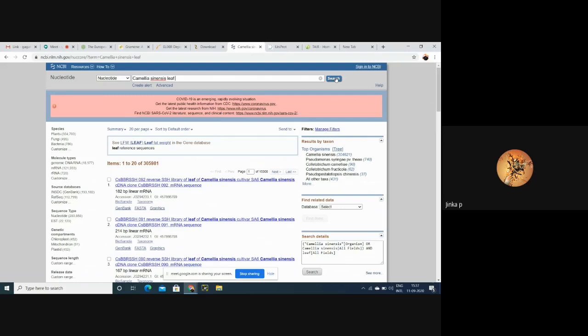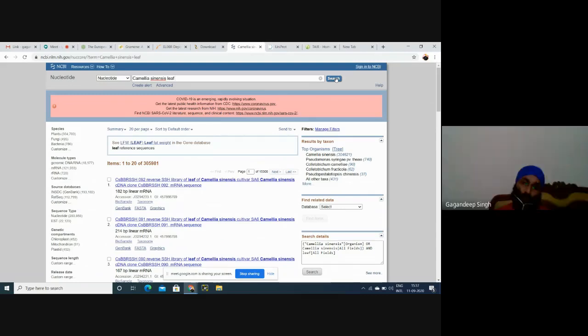So the leaf means the leaf of that particular plant. That means we need a sequence from a leaf of a particular plant, because if we select root, then it will give sequence from the root of the particular plant. If we are selecting leaf, then leaf of plant. If we select flower, then flower of plant. Anther, whatever we need, we can easily select and extract the sequences based on our target.